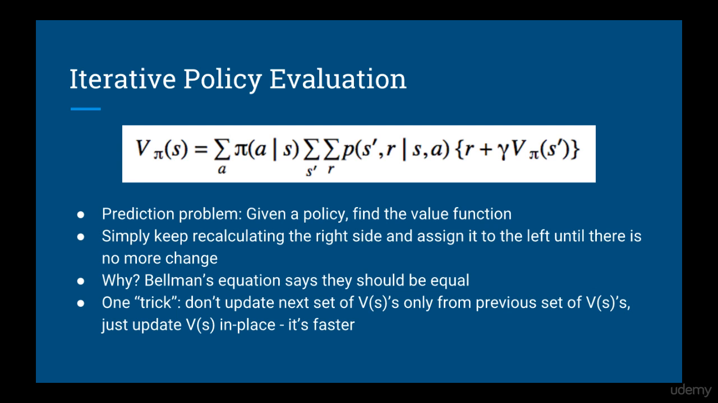The first algorithm we looked at is called iterative policy evaluation. This is called the prediction problem. Given a policy pi, we would like to find the value function for that policy. Essentially, it's just repeatedly assigning the right side to the left side of Bellman's equation. Bellman's equation says that these are supposed to be equal. Therefore, when they are equal, that means the value function has converged.